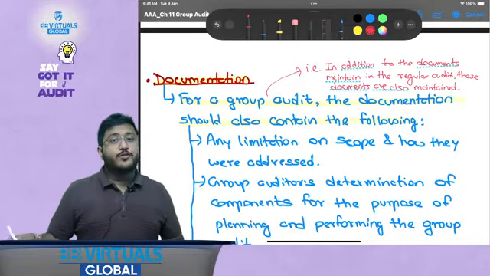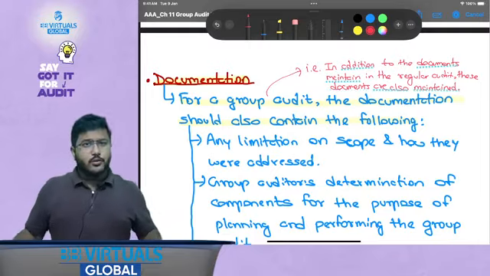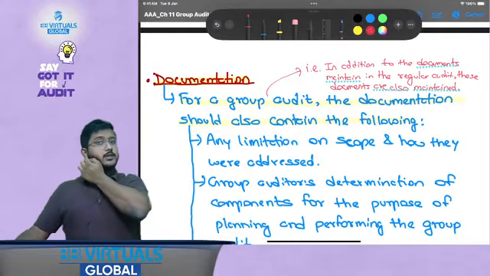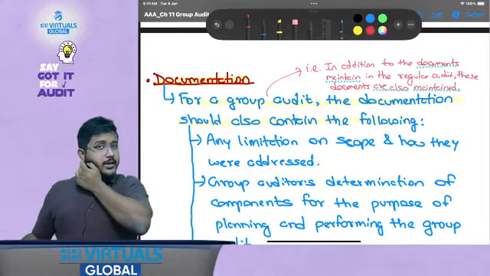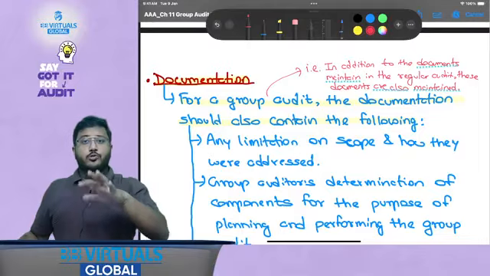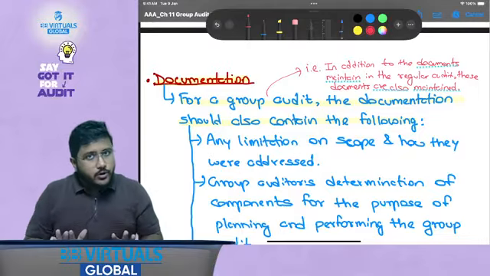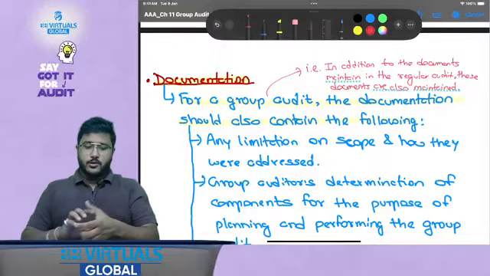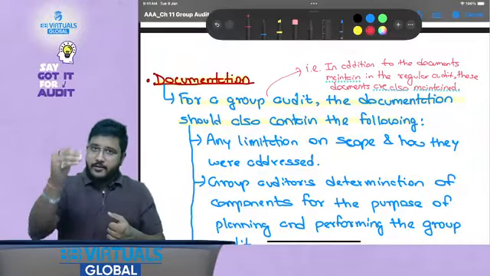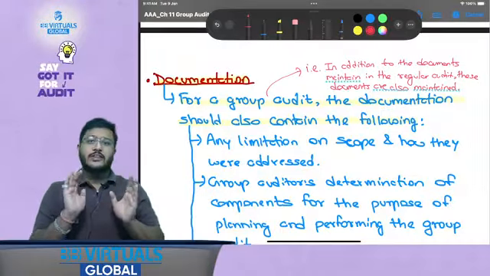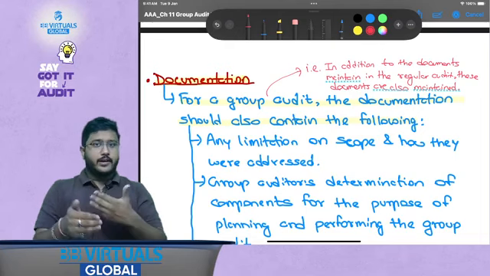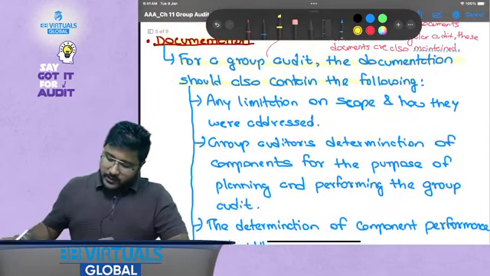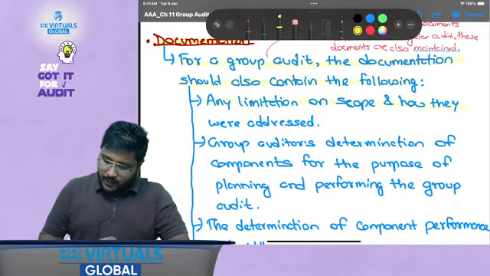What should be the level of documentation? Again the same: the level of documentation should be what we have discussed in the audit documentation standard. The level of documentation should be enough to help an experienced auditor with no previous connection to this particular audit understand the procedures that have been performed, the evidence that has been obtained, the conclusions that have been drawn, and the relevant professional judgments that have been taken. So what all documents need to be taken care of? Any limitation on scope and how they were addressed.